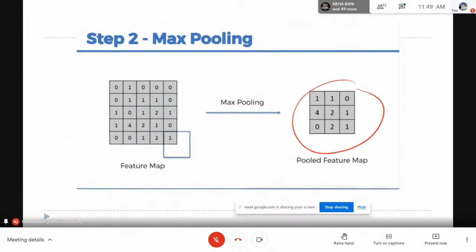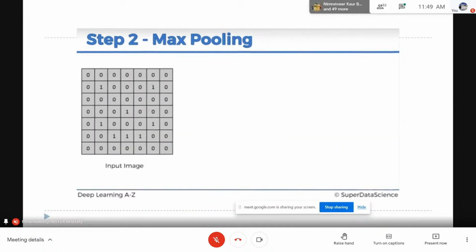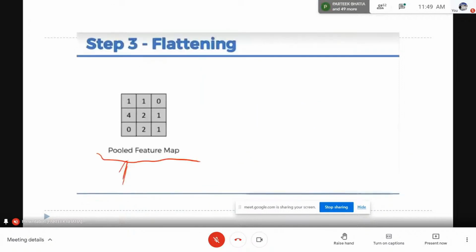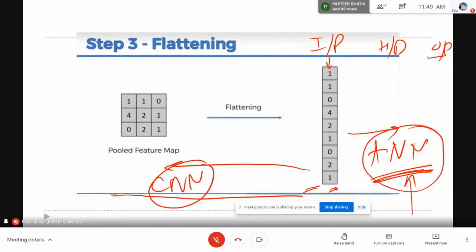So we discard all the non-important portions of that particular image and only take this pooled feature map to the next stages. Since we have multiple feature maps, we will get multiple pooled feature layers. Then in flattening, we are just giving this as an input layer of an artificial neural network.